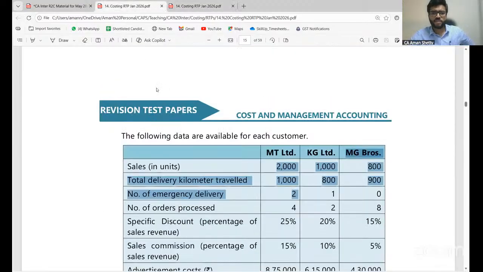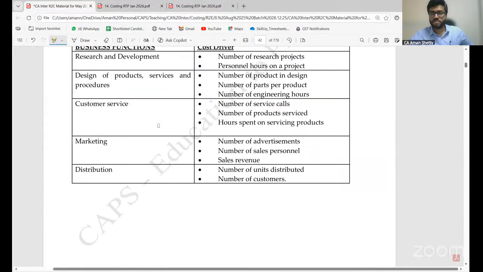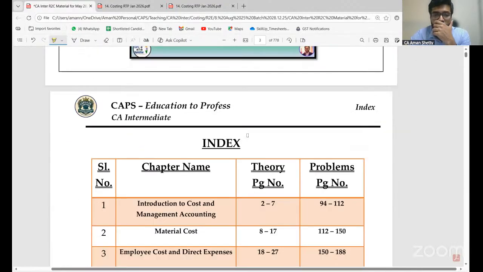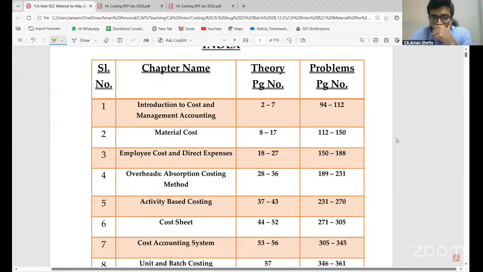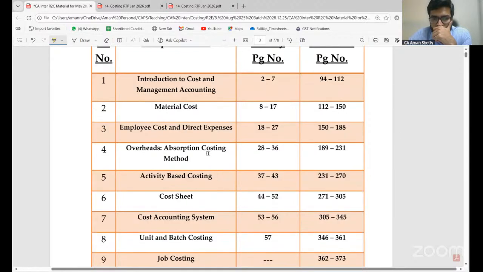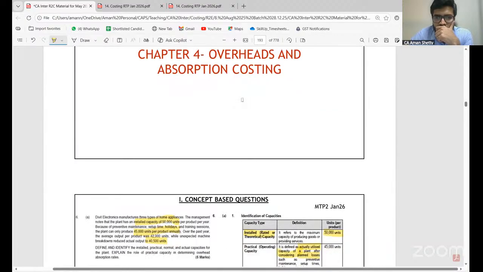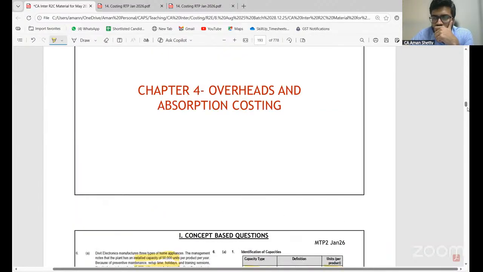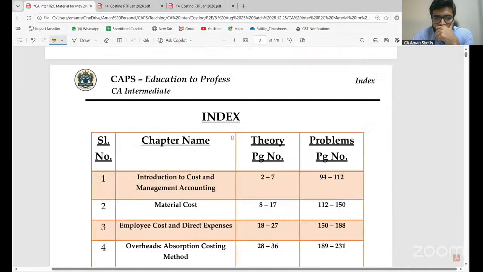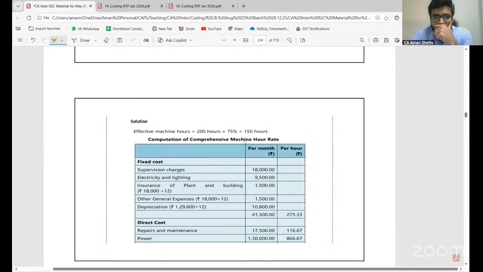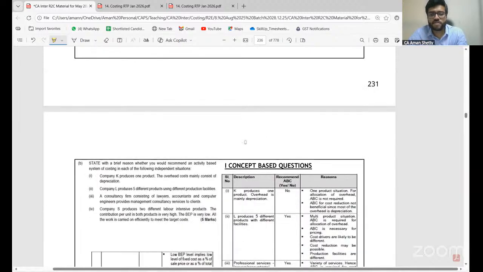Okay. One more problem, a simple problem, just go through. Activity based costing.